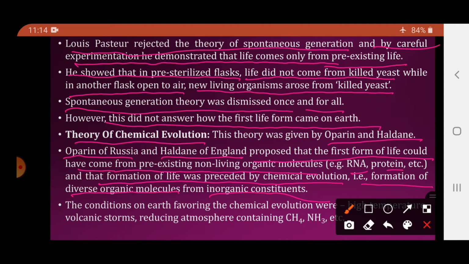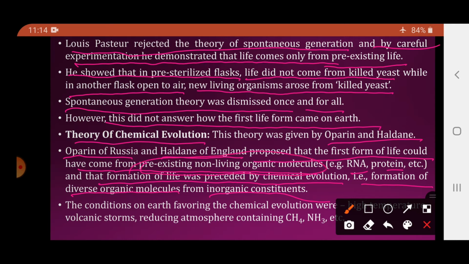So what is theory of chemical evolution? So theory of chemical evolution was given by Oparin, who was from Russia, and Haldane, who was from England. ये दोनों ने ये प्रपोज किया कि जो फर्स्ट फॉर्म ऑफ लाइफ अर्थ पे आई होगी, दैट लाइफ माइट हैव केम from the pre-existing non-living organic molecules.